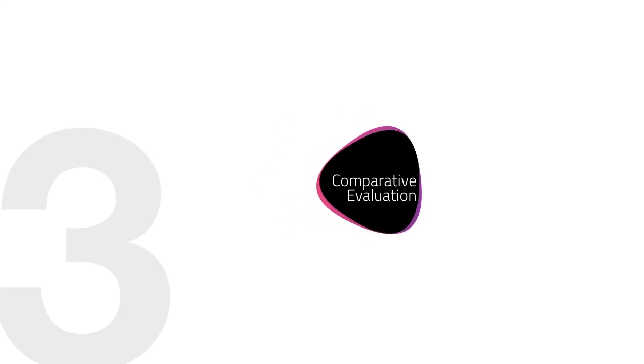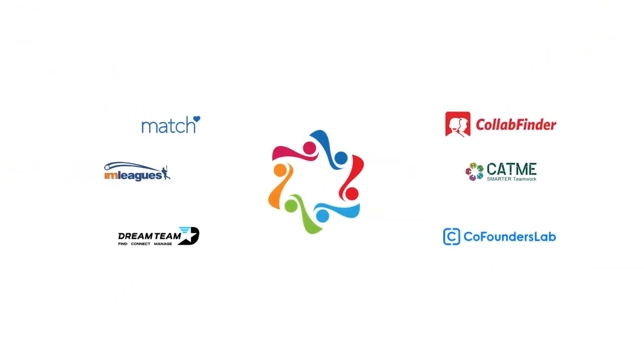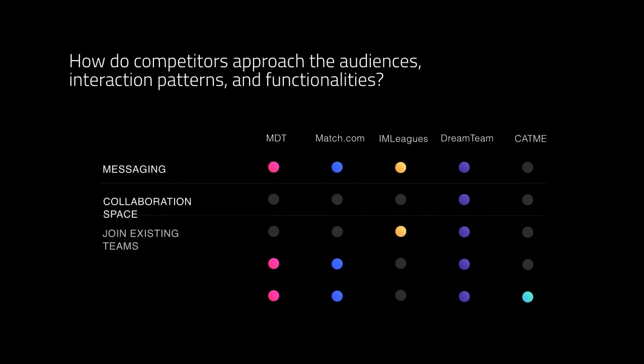For our comparative evaluation, we identified 8 different tools and websites that offered team or group formation services similar to MDT. These included services like Match.com, the subreddit INAT, CatMe, DreamTeam.gg, and CollabFinder. We wanted to learn how these competitors' target audiences, interaction patterns, and functionality differed from that of MDT. So we created a comparative evaluation matrix, which allowed us to visualize the ways these competitors were similar to and different from MDT according to the key criteria we identified.